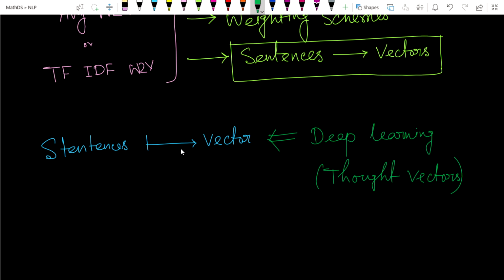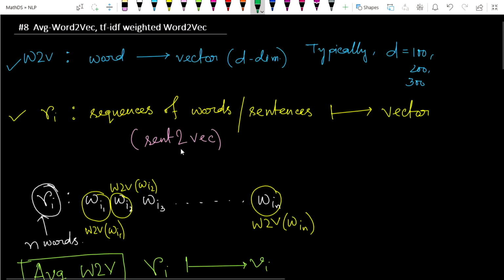I think you got the idea how important it is and why we need to build these things. So just recap at the end of this video. The average Word2Vec and TF-IDF weighted Word2Vec help us to convert sentences to vectors. In another language, this is called sentence to vector.